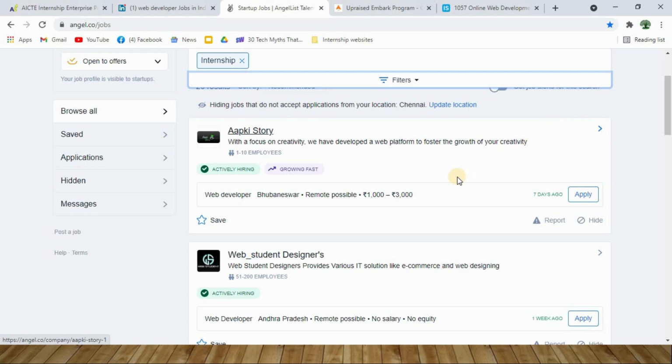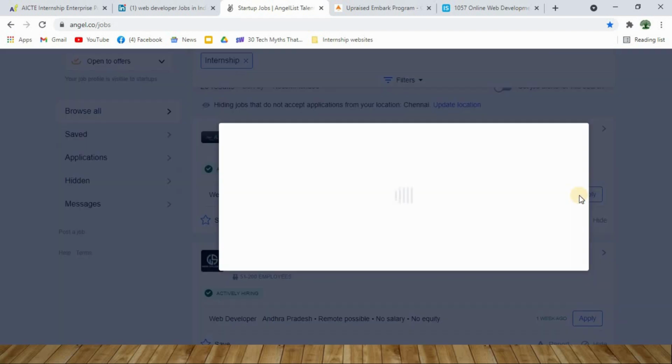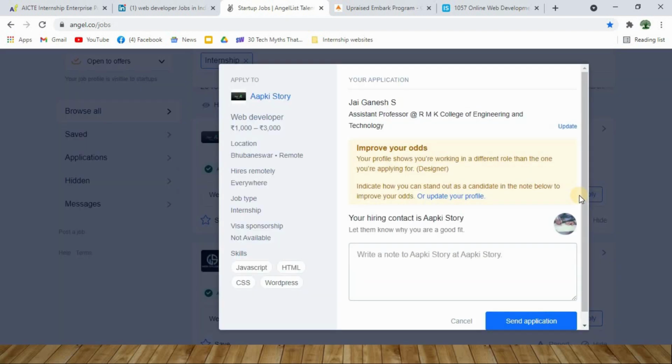Fine. In case you are interested to apply, and if you feel that this particular job role is attractive and also suits your skill set, then you can click on this apply button, where you will be asked to provide a short story about you and your skill sets. You have to create a one-page write-up or a paragraph of about 10 to 15 lines saying why you need an internship and why you feel that this internship is for you.